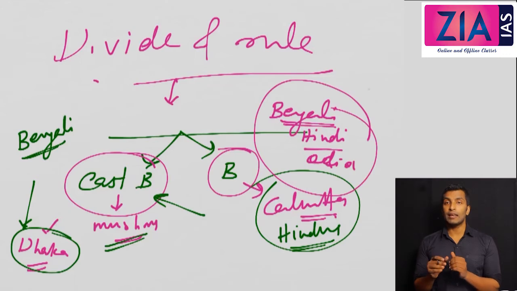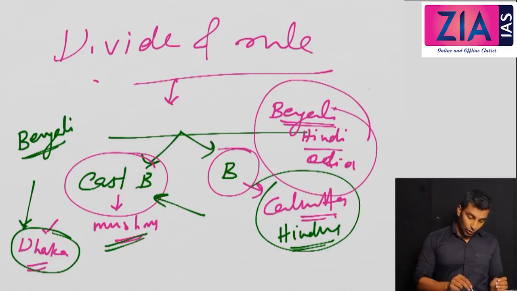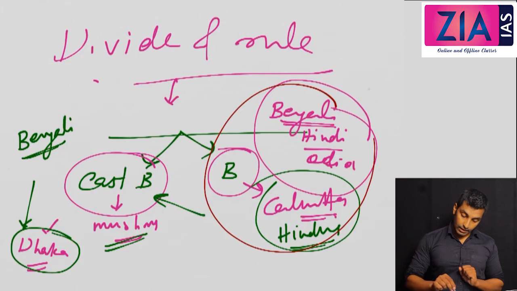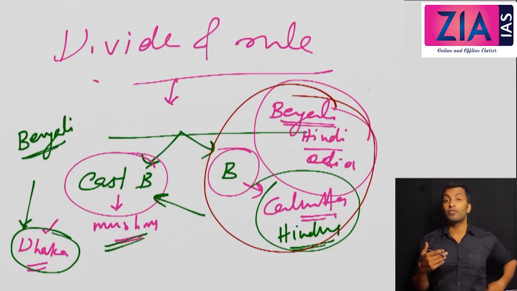So they started thinking that they were having fewer seats than what they were supposed to get. This is the most important problem that you can observe here. The Bengalis in Calcutta started believing that they were getting fewer government seats than what they deserved.